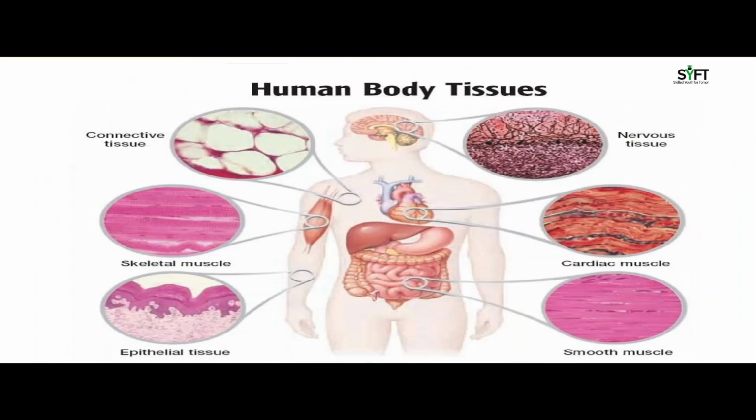You can see in the picture the human body made up of connective, skeletal, epithelial, nervous, cardiac, and smooth muscle tissues. That is it in this video.